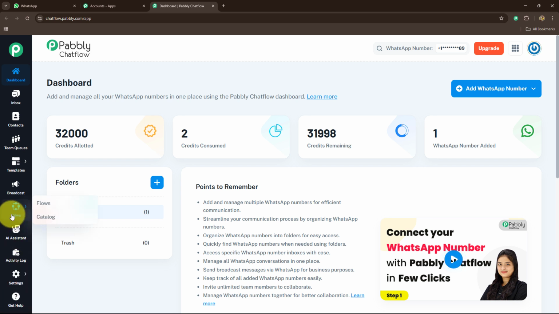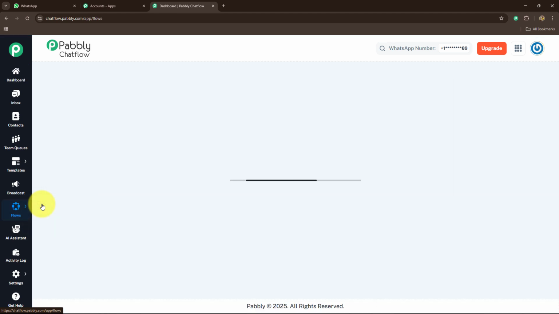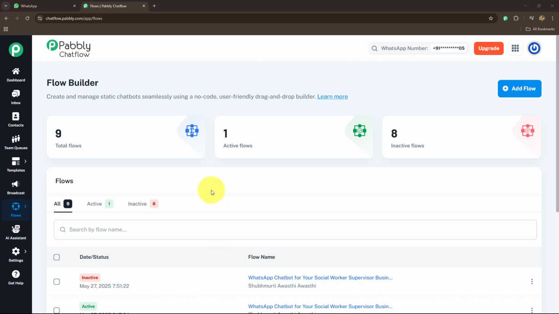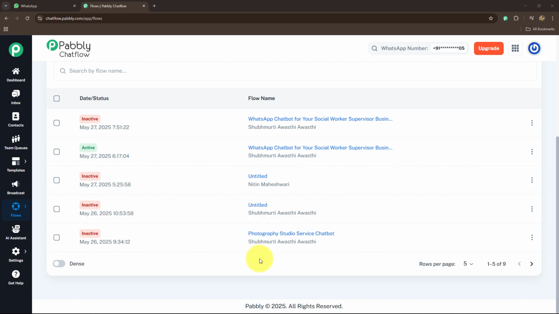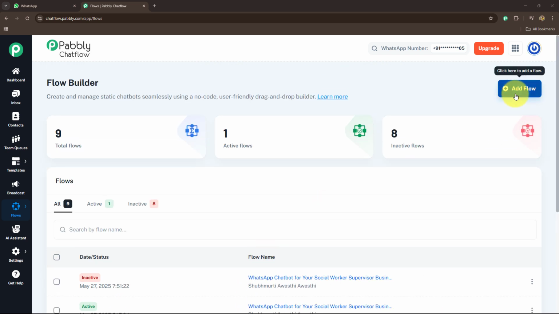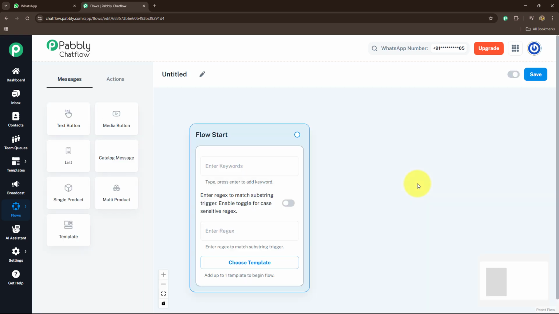For that, we have to go towards the flow section, and we have to go towards flows from the left side. After coming over here in the flow builder, you can see these are the flows I have created for different purposes. Now, to create a new flow, we have to go towards the Add Flow button. And now a blank flow is going to open in front of us.